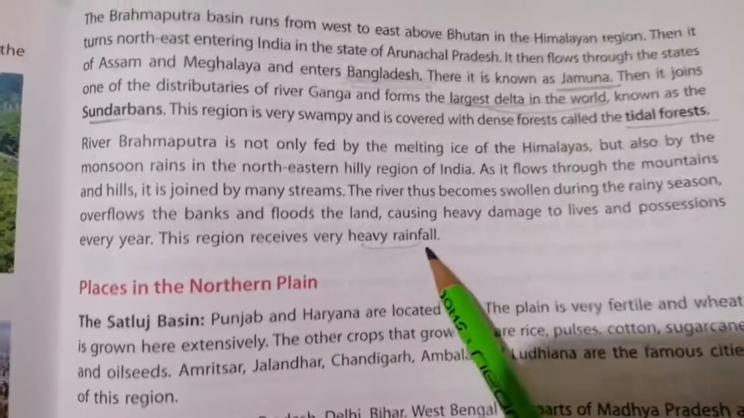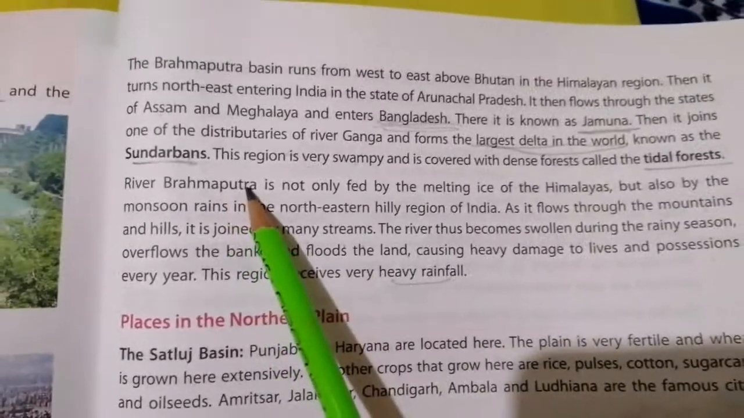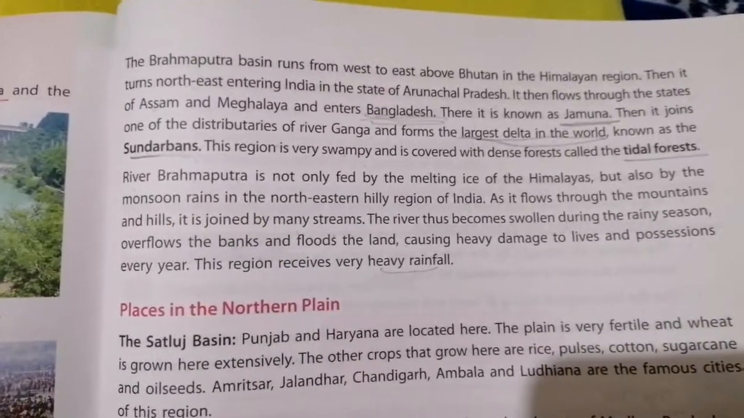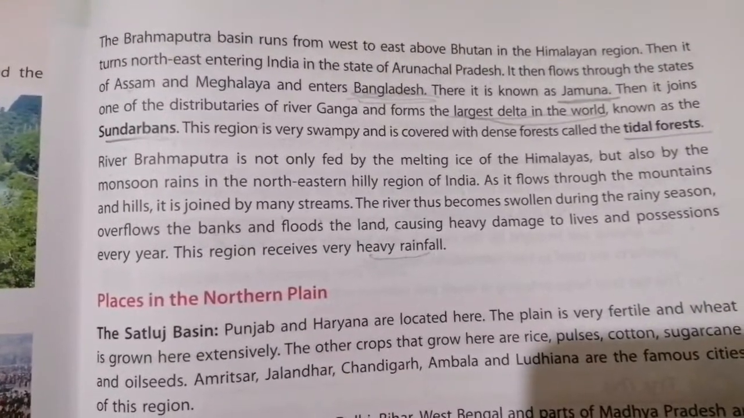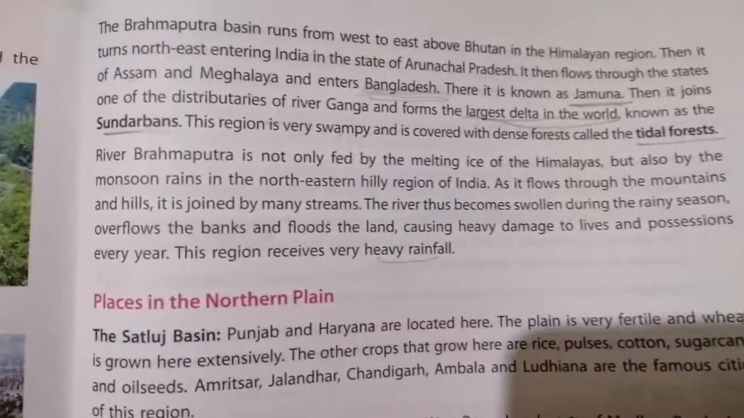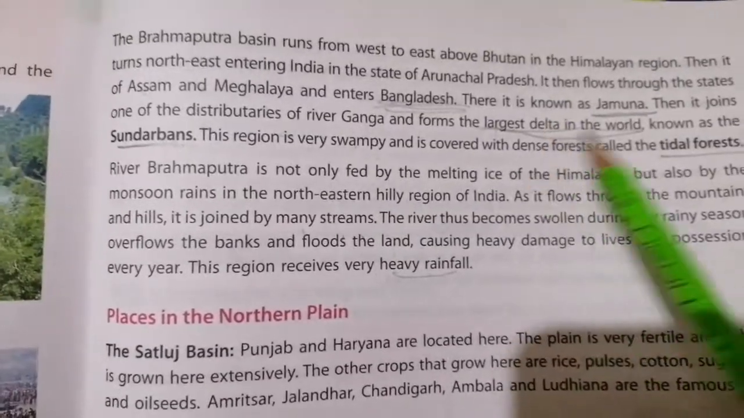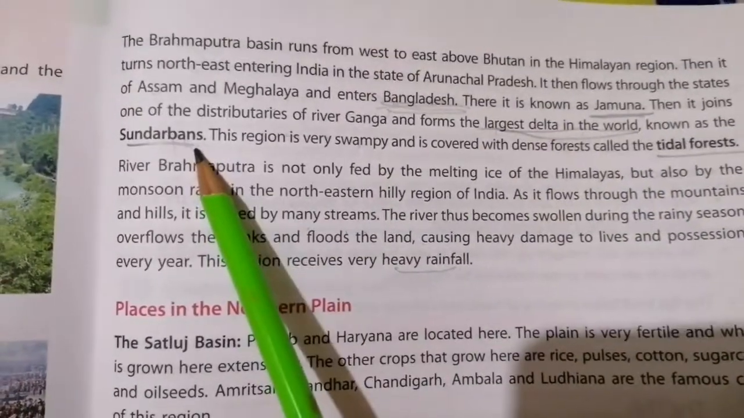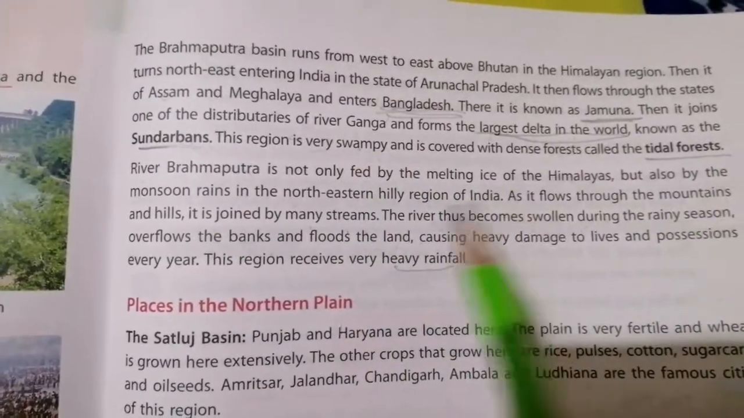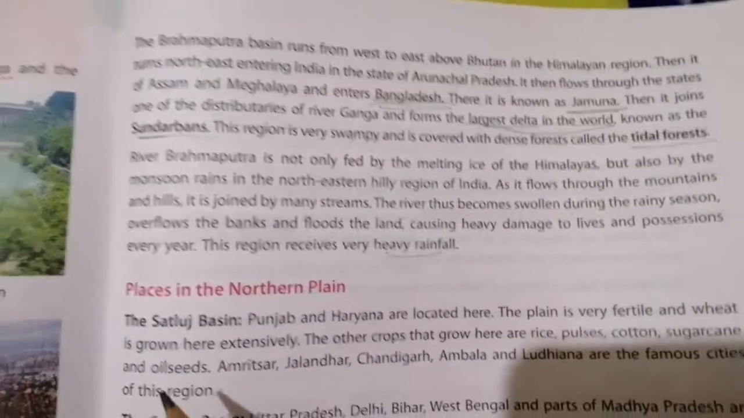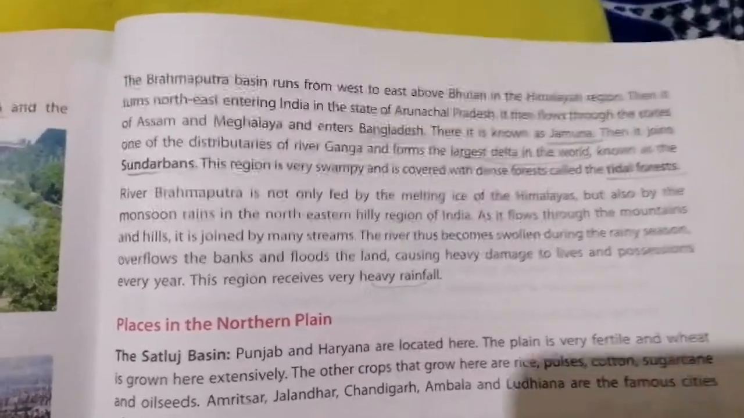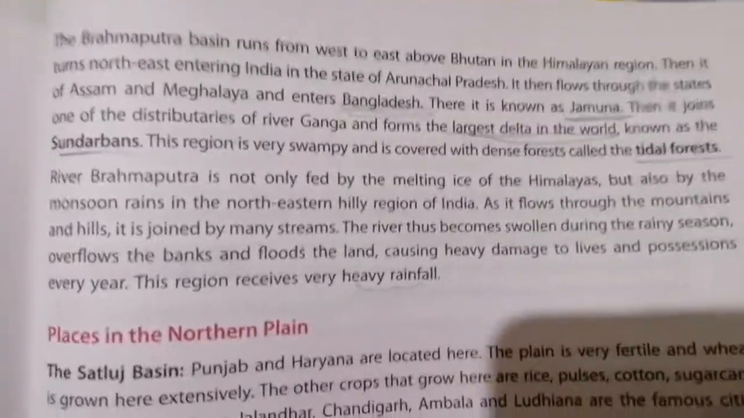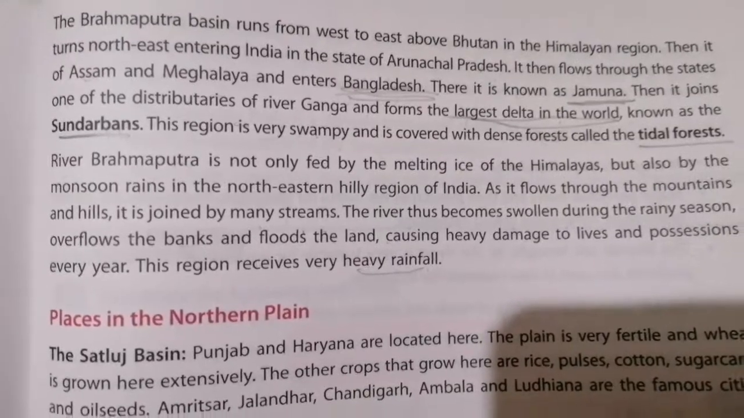This region receives very heavy rainfall. High rainfall is received in the Brahmaputra basin, comparatively less in the Ganga basin and very little in Satluj. Which is the largest delta in the world? Sundarbans. Tidal forest is present in which basin? Brahmaputra basin. With this we shall complete today's chapter. We'll continue the remaining chapter next week.